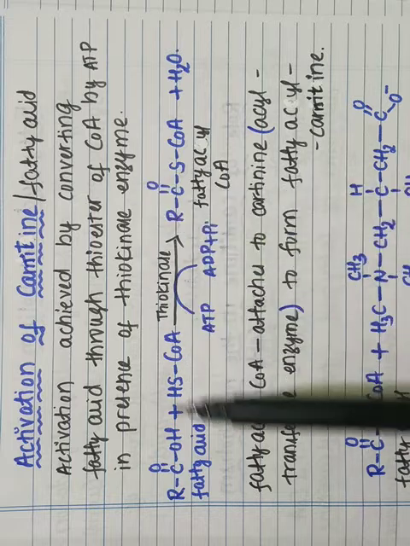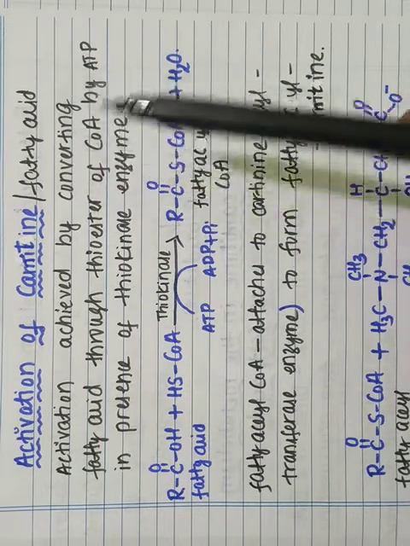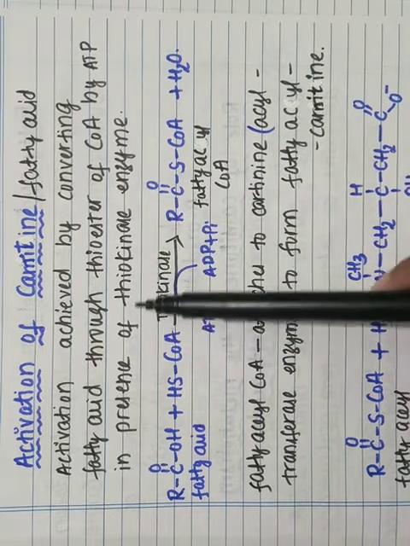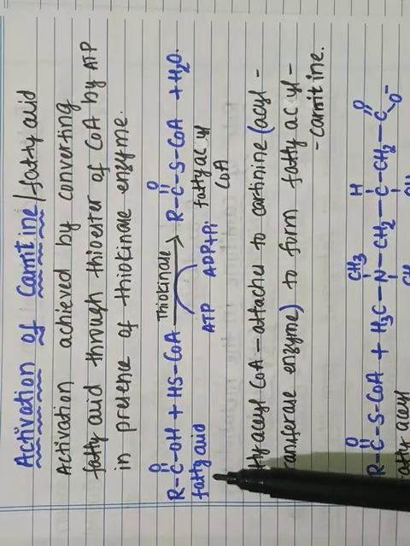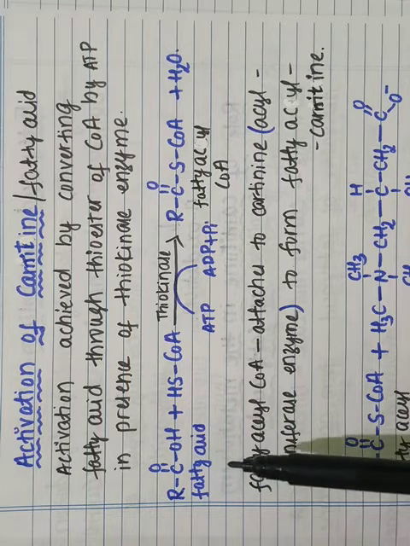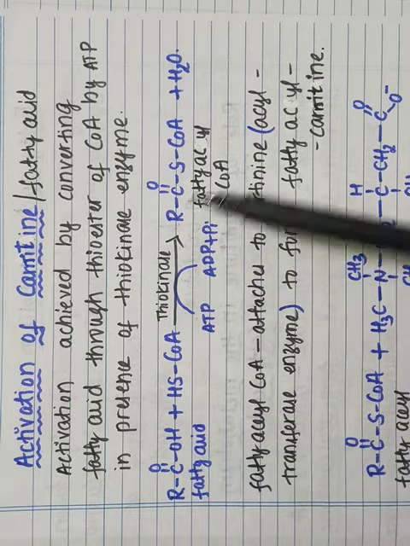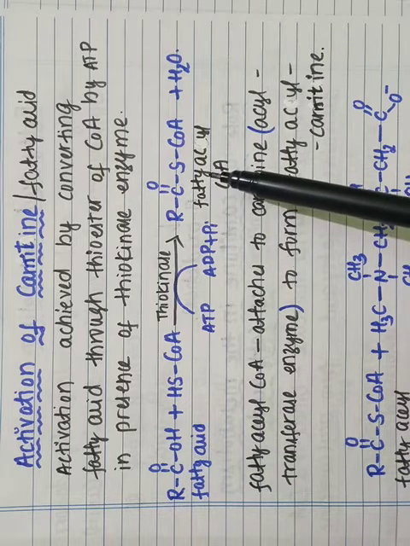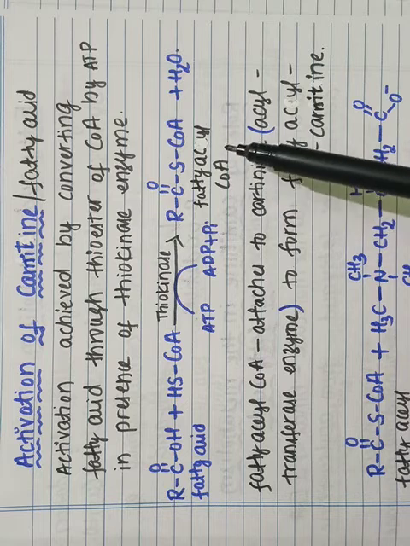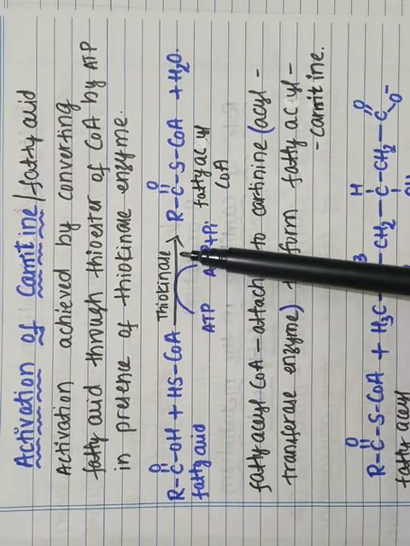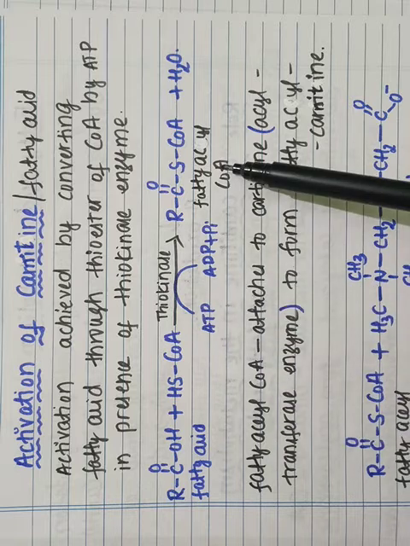So the fatty acid is converted into fatty acyl coenzyme A in the presence of the thiokinase enzyme. This is how to activate the fatty acid.